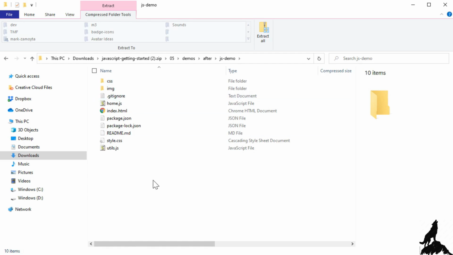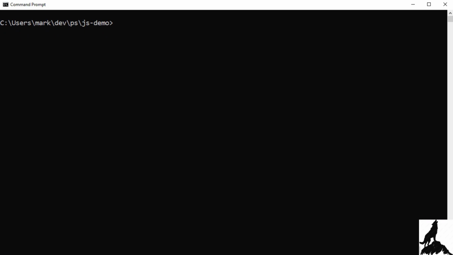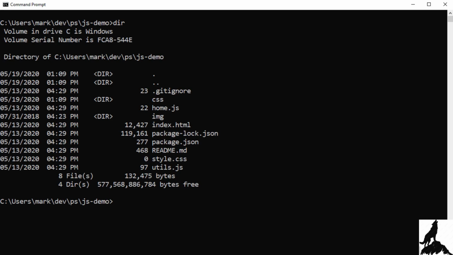So what you want to do is extract these files into your working folder on your local device. So I'll extract these and we'll look at these in the command prompt. So I extracted this project into this JS demo folder. I'll execute dir so we can see what's in the directory. And most importantly, we're going to need this package.json file to show that we're in the right place. And we are. And just like we did with the Hello World application from GitHub, we need to execute npm install.